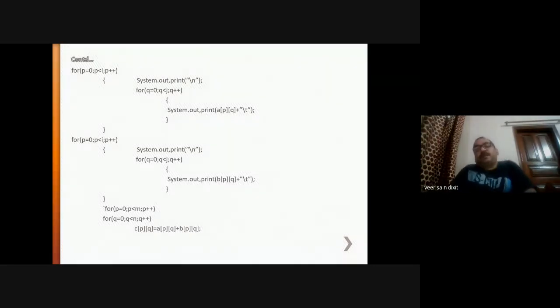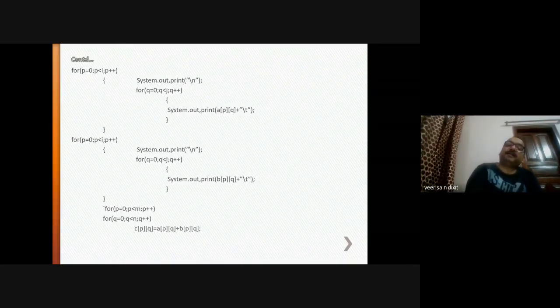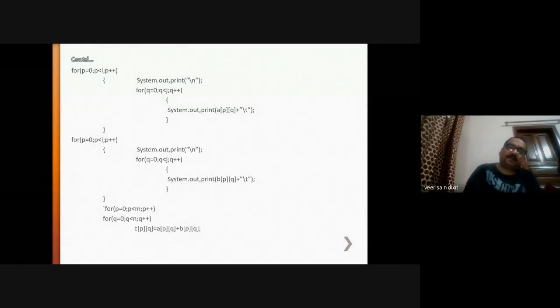I told you in the previous class that escape sequences are used to print non-printable characters, for example \n, \t, \r. All these are escape sequences. So between each element of the matrix there is a space of 8 characters. Then in the next row, p is equal to 1, all the values of the columns will be displayed. In this manner, the entire A matrix will be displayed. In the same manner, the entire B matrix will be displayed.